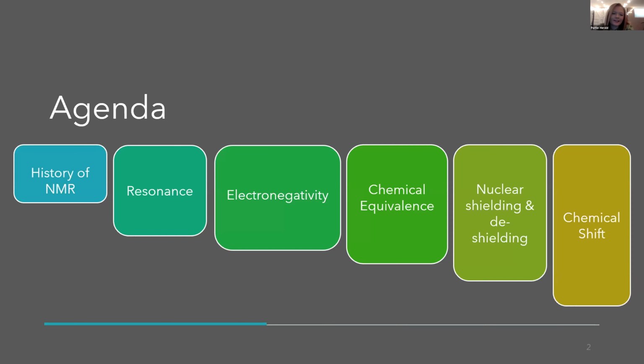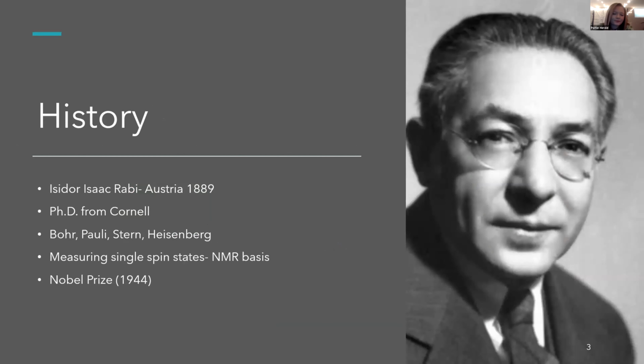So jumping right in, let's talk about the history. The main name when we talk about NMR, who came up with the basis, is Isidor Isaac Rabi, and he was born in Austria in 1889. Then in 1890, he and his family moved to the United States, where he completed his education and his career. He got a PhD from Cornell for studying the magnetic properties of crystals.